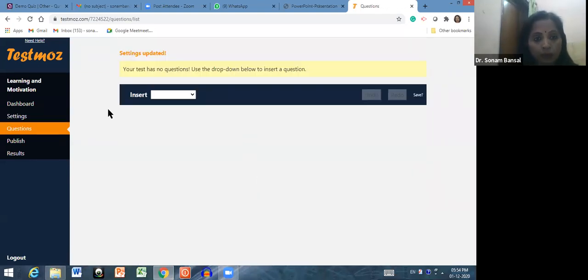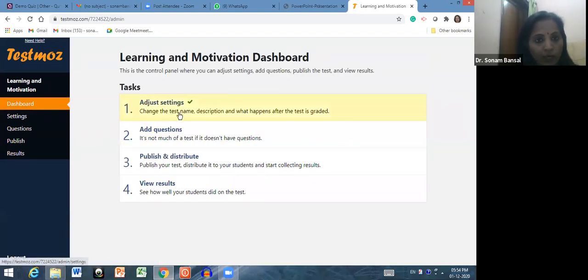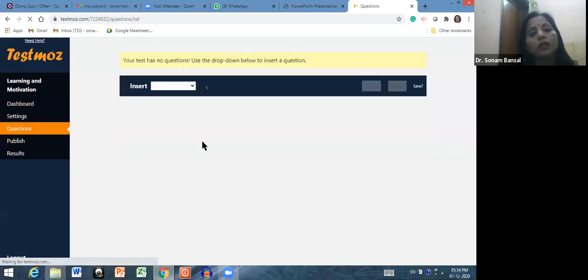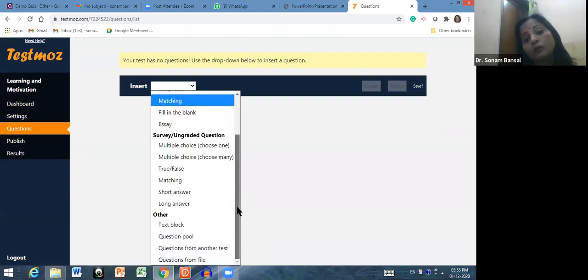Then go to the dashboard. So we have done the settings. Then if you want to add questions, click here to add questions. So friends, how can you insert questions? As I already told you, you can insert graded questions. You can insert ungraded questions. You can take a survey also, right?